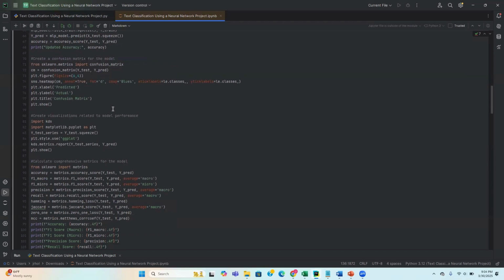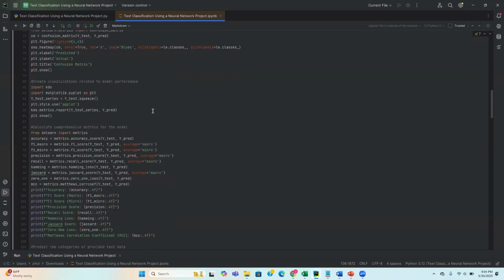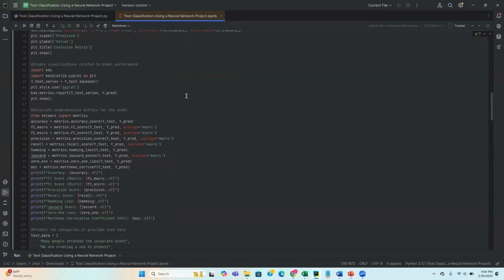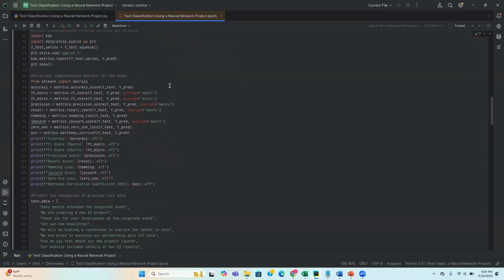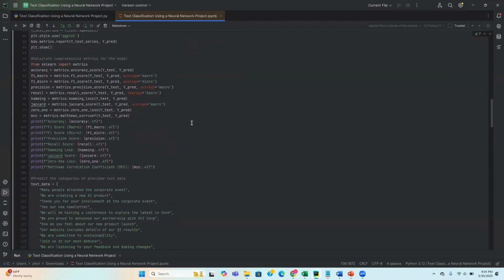The heat map function will allow us to assess each of the categories, the predicted categories as well as our actual. Additionally, we'll create more visualizations related to model performance, and these will further reveal the overall accuracy and performance of our model.